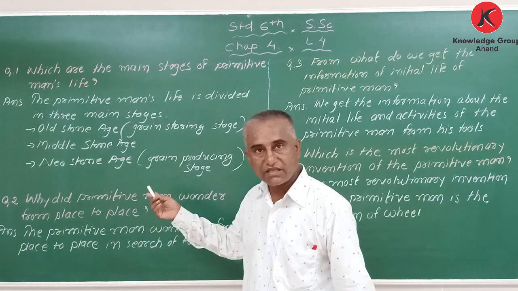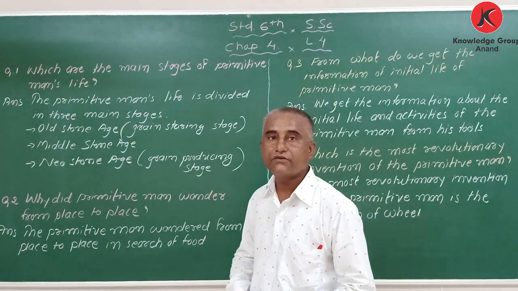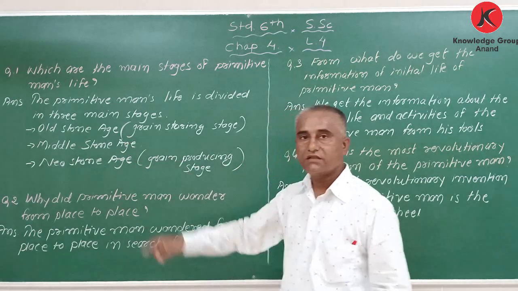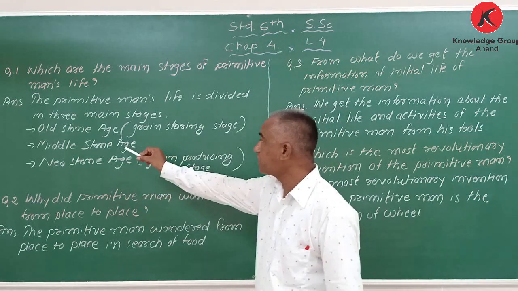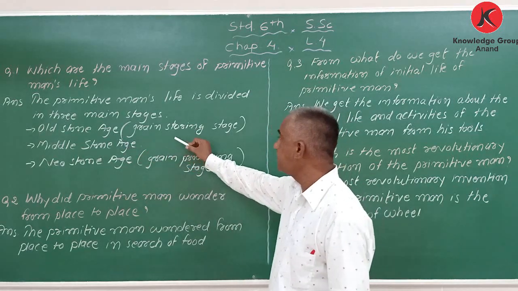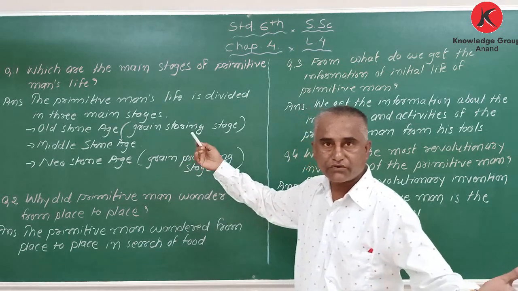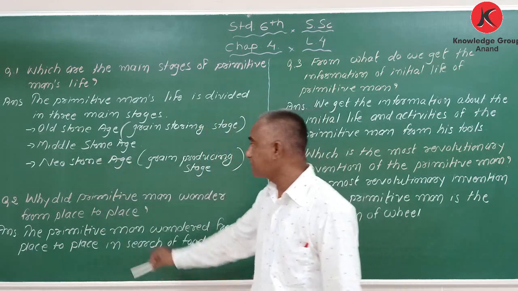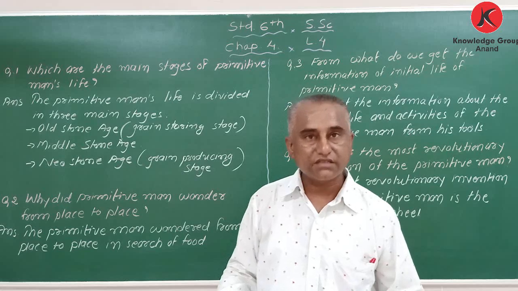So primitive man's life is divided into three stages: Old Stone Age, Middle Stone Age, and Neo Stone Age. For the Old Stone Age, another name is grain storing, hunting or gathering, whatever you want to write. Second is Middle Stone Age, and third is Neo Stone Age, grain producing or farmers age.